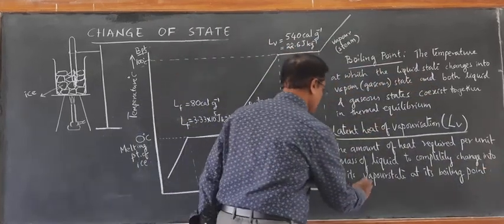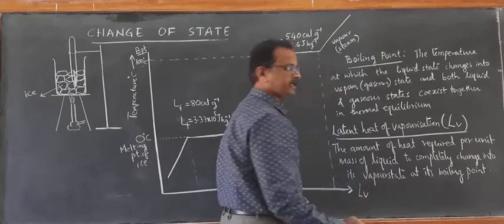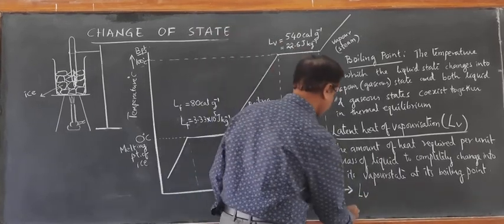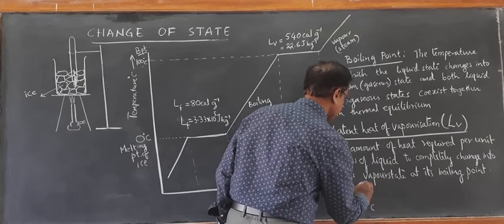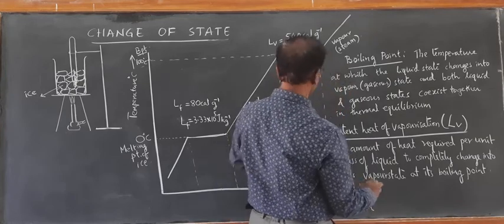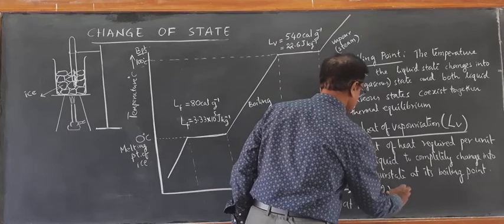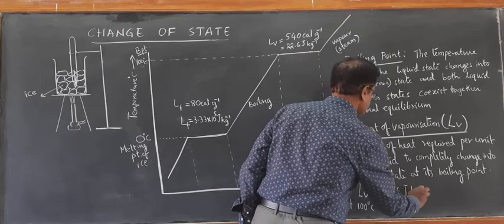For example, the latent heat of vaporization of water at its boiling point of 100 degrees Celsius is equal to 22.6 into 10 raised to 5 joule per kg.